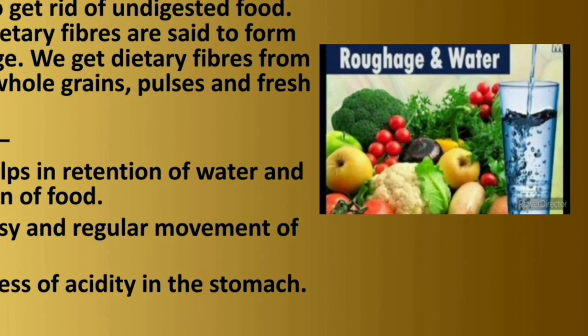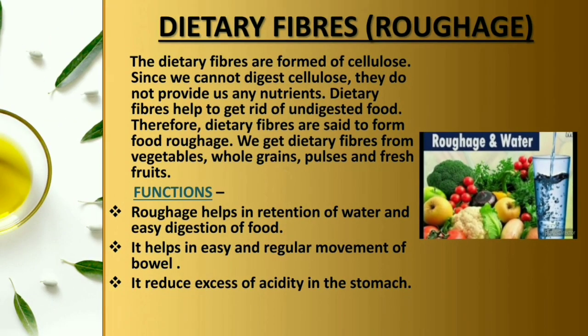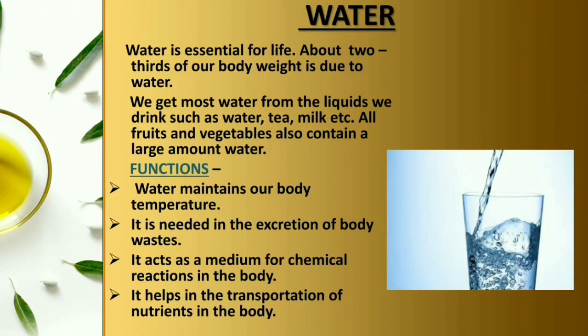Now the next important component in a food is the water. Water is essential for life. About 2/3 of our body weight is due to water. Now everyone knows water is very essential, it is very important, and 2/3 of our body is made up of water. We get most water from the liquids we drink such as water, tea, milk, etc. All fruits and vegetables also contain a large amount of water, just like watermelon, it contains a huge quantity of water, and grapes also have enough amount of water. Now what are the functions of water?